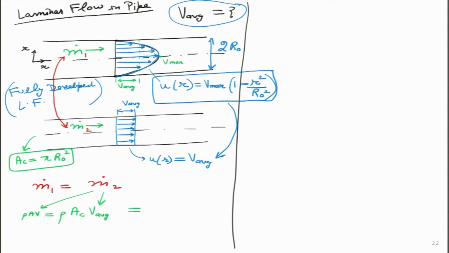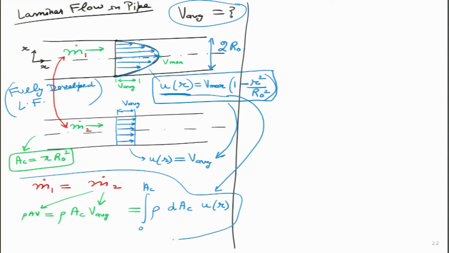Now, let me write the expression for m dot 1. M dot 1 I cannot get directly like this, I will have to do certain integrations. Why? Because u is actually changing with r, like you can see over here. So, here I cannot write rho A into V, here I have to write rho, instead of area I have to write delta A, and instead of velocity I will write this term over here. So, u r I will take from here and put it here. So, this is a function of u r, and I am integrating over area. Is this point clear? Okay, good.